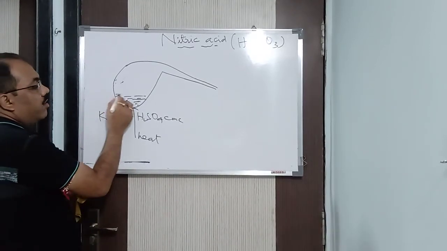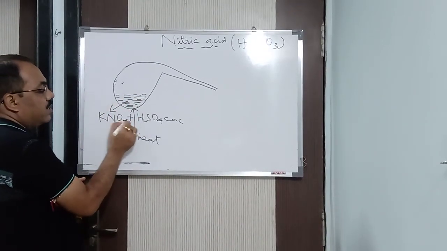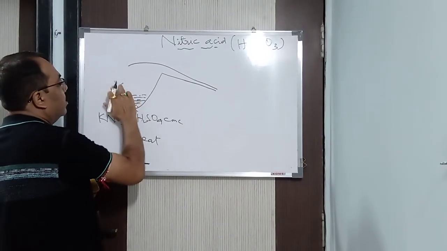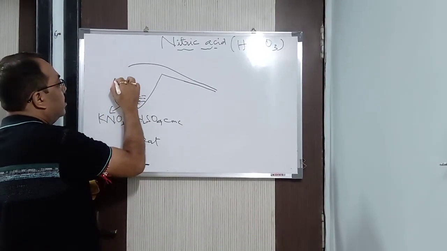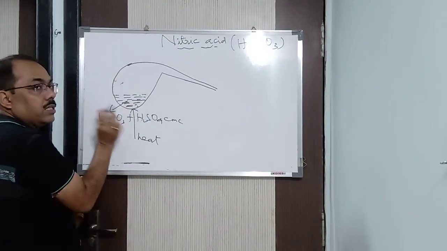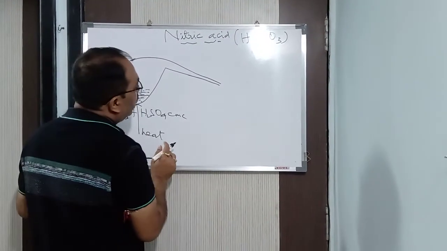Clear? Now in the retort we have taken concentrated sulfuric acid and potassium nitrate. This is completely made up of glass. We have an opening, and through this opening we are adding it. Fine. Now next is what we have done.